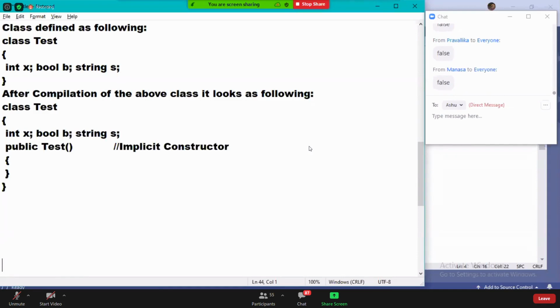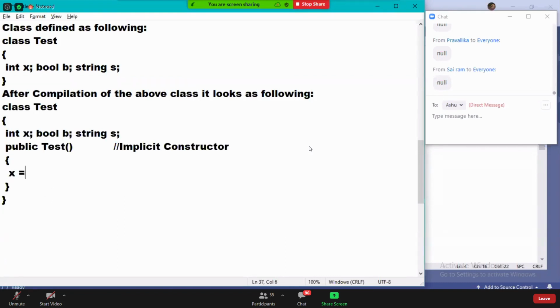False. Default value of a string? Null. Actually, we'll have a doubt here. Are we assigning any value? No, we did not assign. Automatically default values will come. Without us assigning a value, how will these default values come?